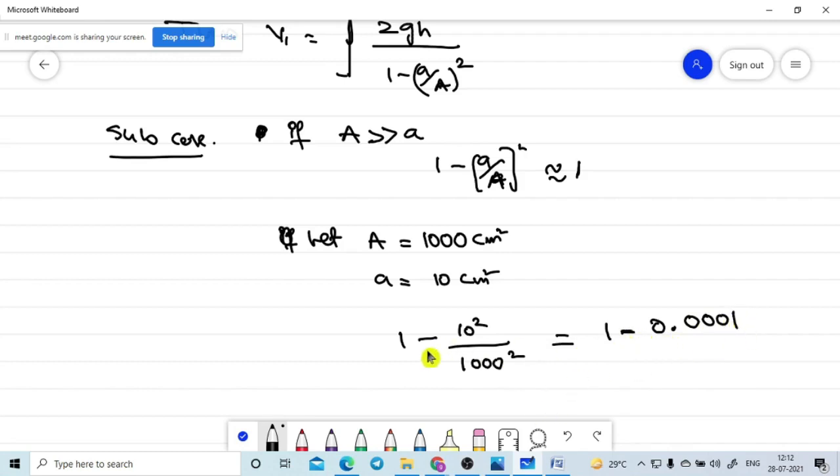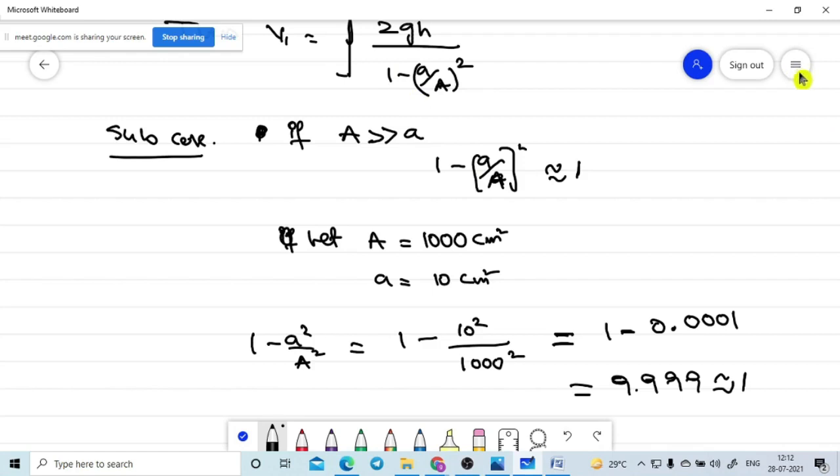Is it correct? So I am taking this as 1 minus a square by A square value. That means what is this value? 0.9999. So the value is nearly 1 only. So this total term can be written as 1.